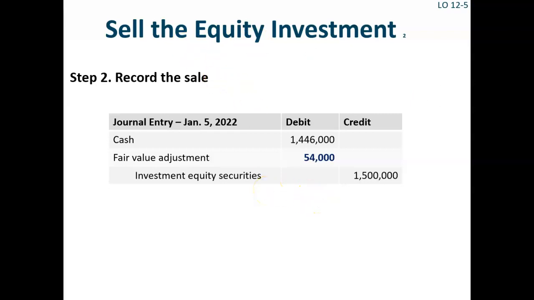Over the life of the investment, United has recorded a total loss of $54,000, but the loss is spread over the life of the investment, recognized as the fair value of the investment changes. The 2021 loss recognized in net income was $50,000, and the 2022 loss recognized in net income was $4,000. Therefore, the total loss recognized over the 2-year period was $54,000.